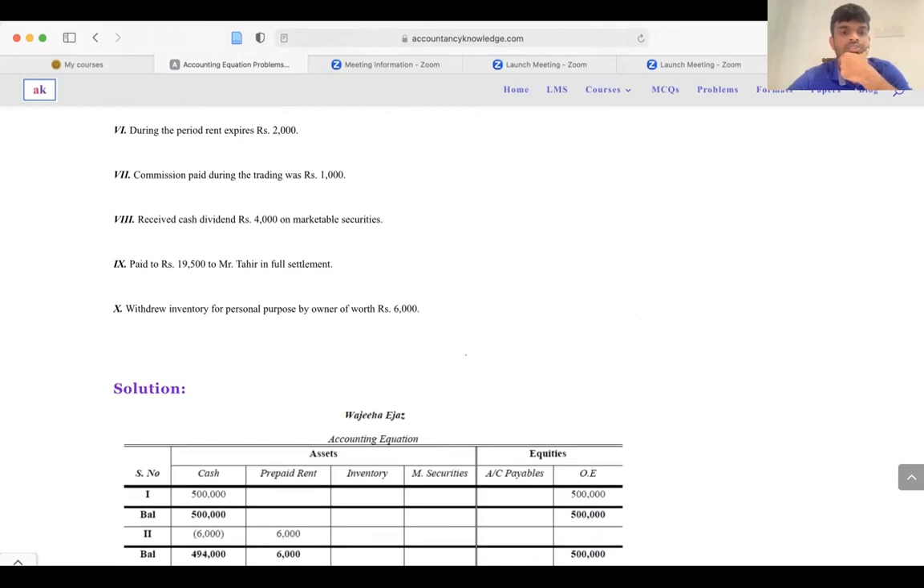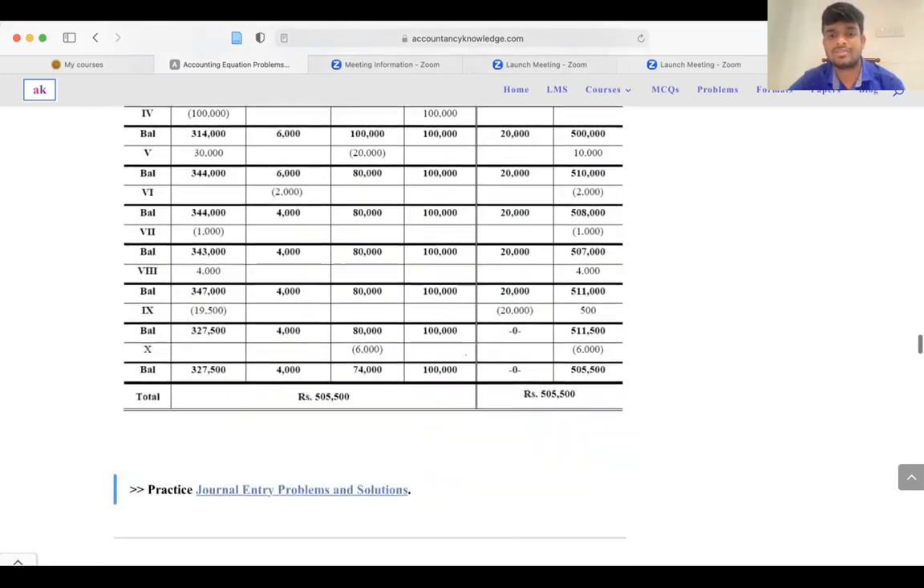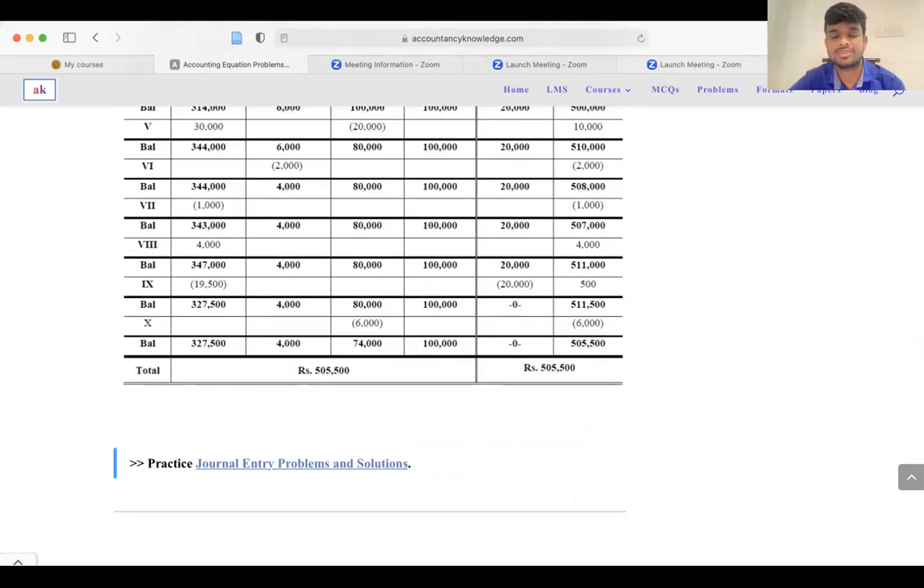Then paid rupees 19,500 to Mr. Tahir in full settlement. There is a payable balance for Mr. Tahir of 20,000, as I remember. So we only pay 19,500. That means your cash balance needs to be reduced by 19,500 and you receive a discount. Sometimes you receive a discount because of early settlement.